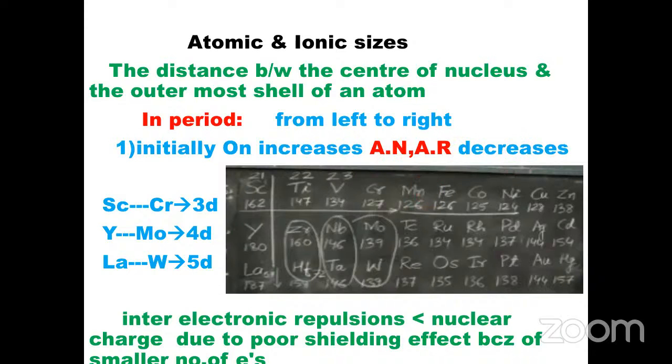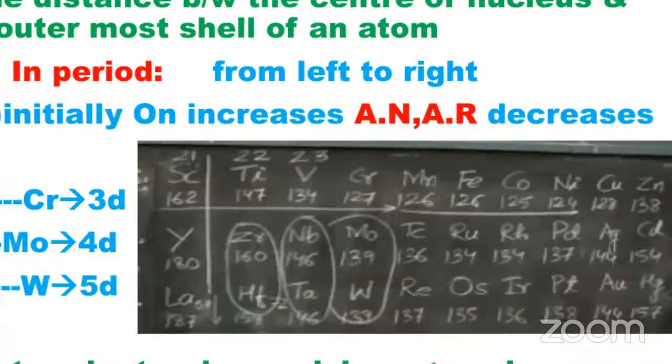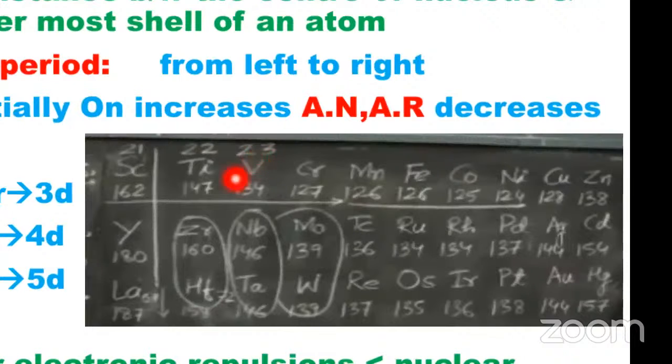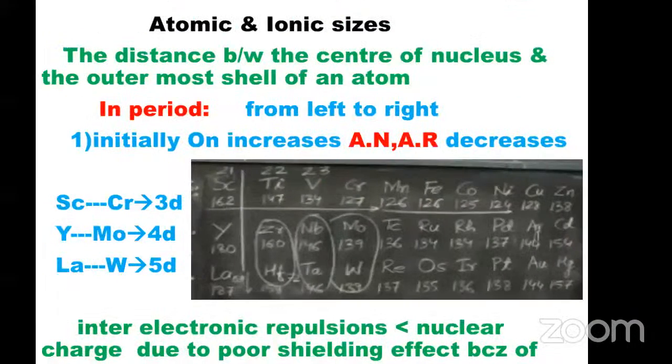If you observe here, these are the atomic sizes in picometers. Scandium atomic radius is 162, titanium 147, vanadium 134, and chromium is 127.